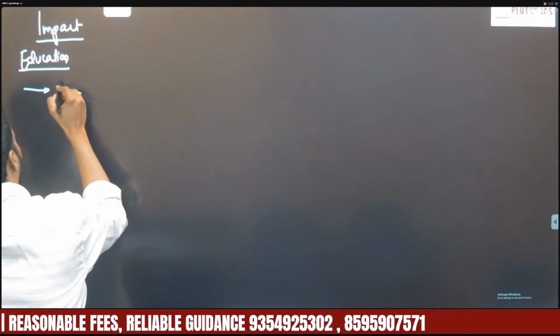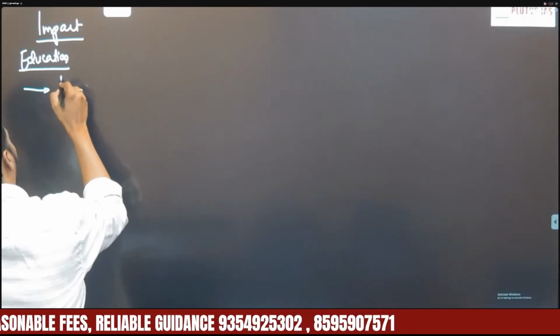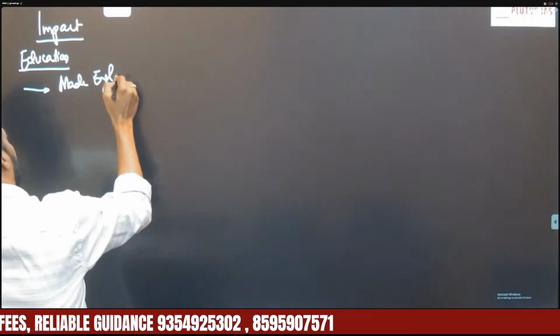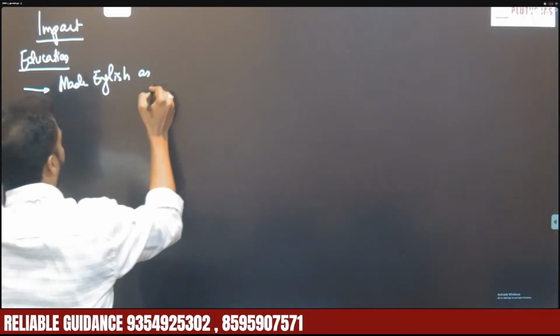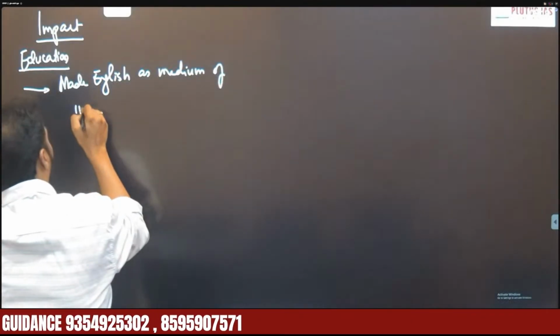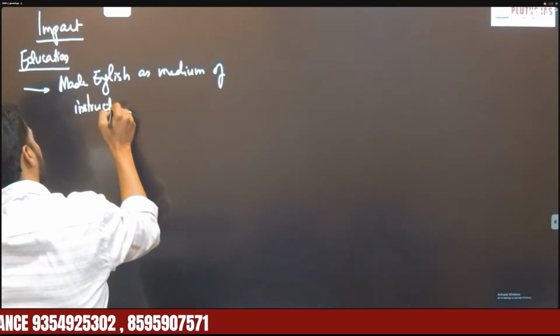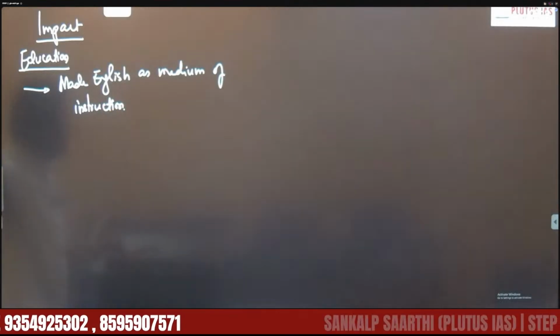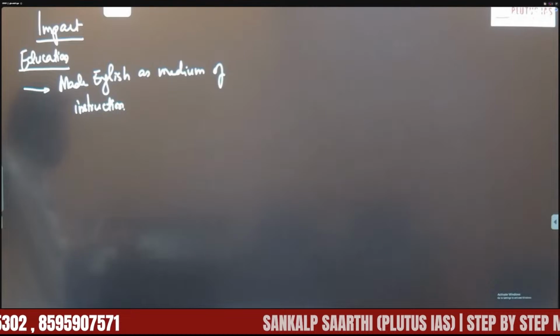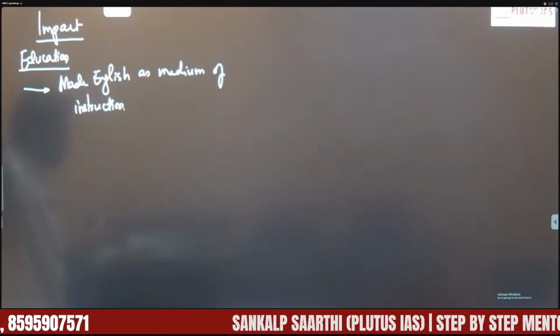So it decided what? It made English as medium of instruction. So this speech has decided what? English should be the medium of instruction.